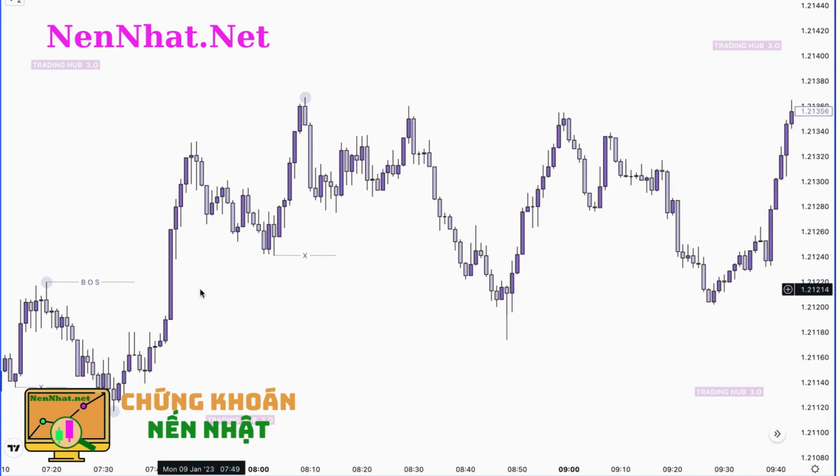First one, identify inducement, and then identify where is our unmitigated order block and what criteria you have to follow before marking a valid order block. As you know, last selling candle before the buy in a bullish market, and price must have proper imbalance. So let's see. And always in a bullish market, start from bottom to top.